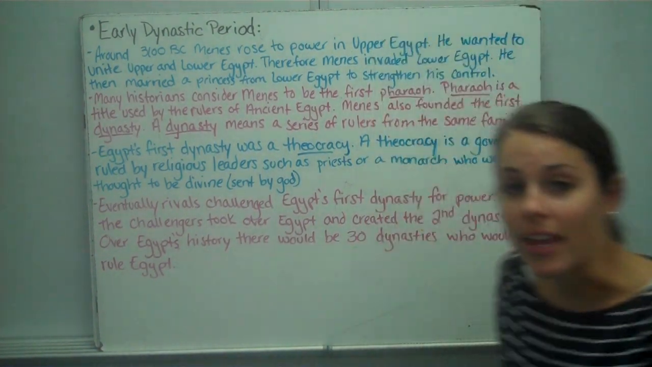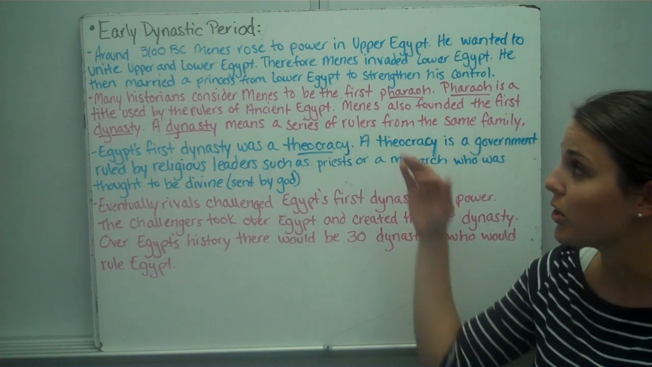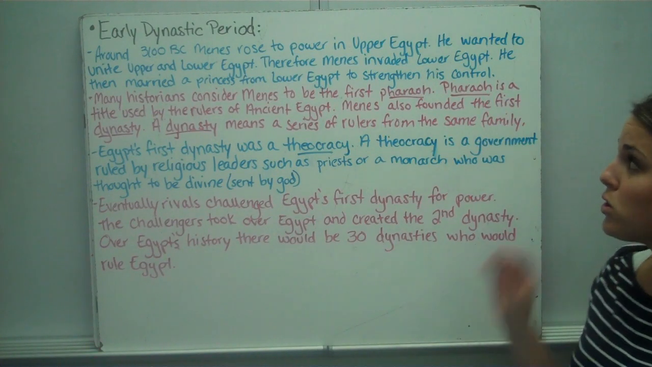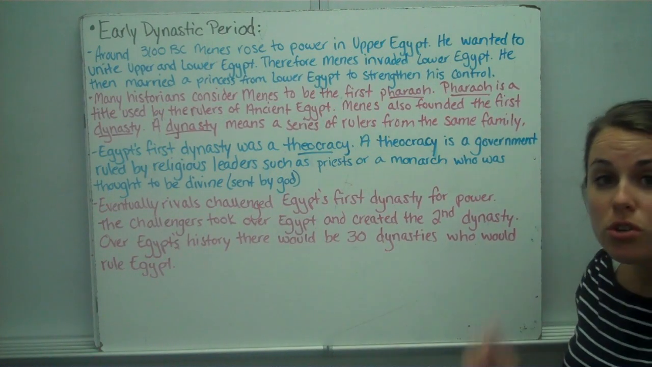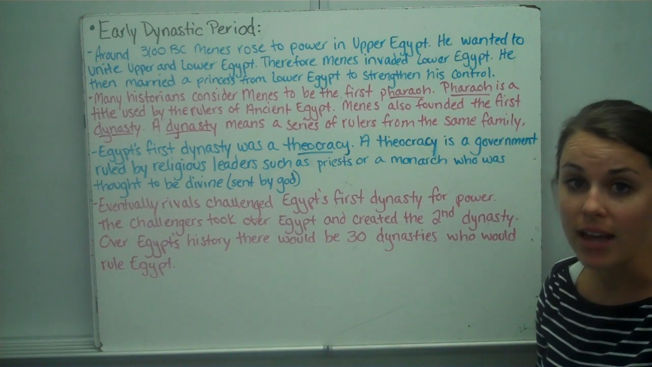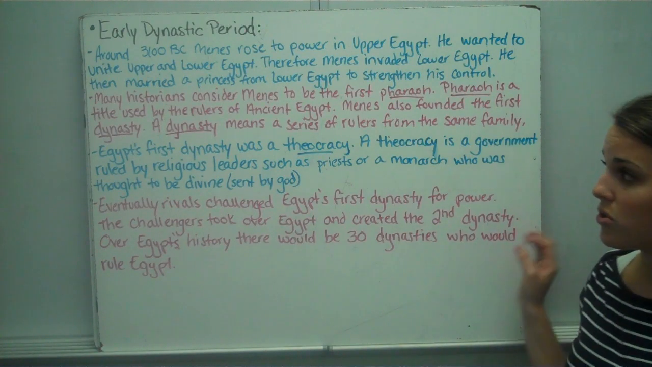As we continue our study of ancient Egypt, it's important we talk about the different time periods in ancient Egypt. The first is the early dynastic period. Around 3100 BC, Menes rose to power in Upper Egypt. He wanted to unite Lower and Upper Egypt. Therefore, Menes invaded and attacked Lower Egypt. He also married a princess from Lower Egypt to strengthen his control.